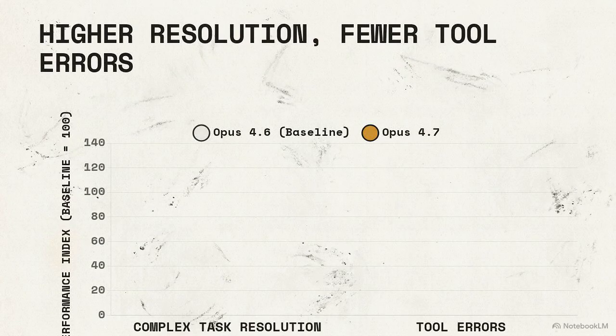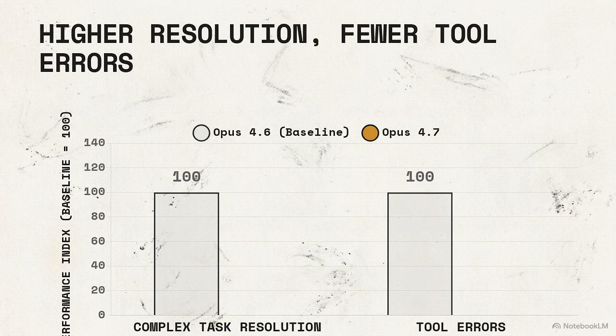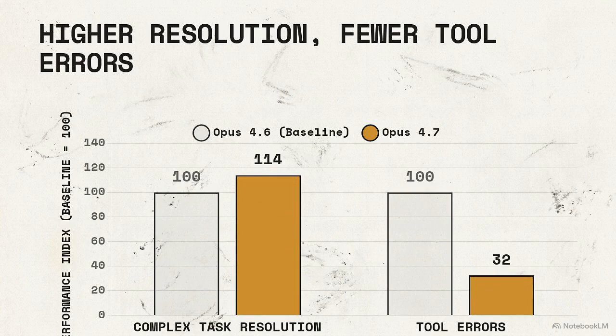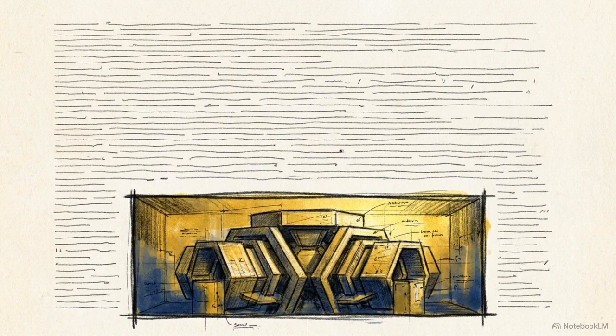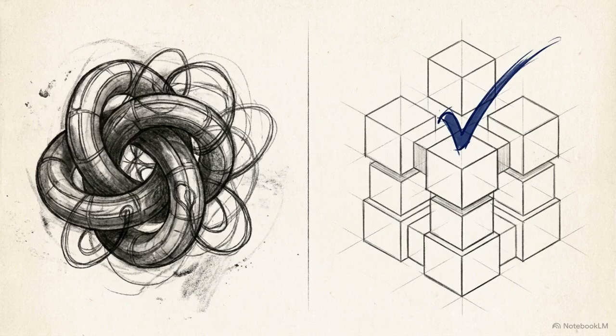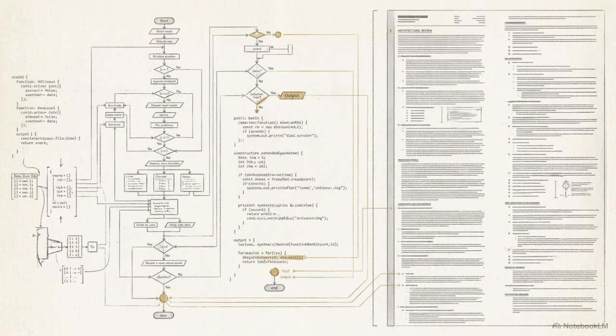Internal evaluations from Notion Agent quantify this capability. In their testing, Opus 4.7 delivered a 14% improvement in complex task resolution, while simultaneously reducing tool errors by 2/3. This capacity for sustained focus also powers the new /ultra review command inside Claude Code. The ultra review feature uses the model's sustained focus to isolate architectural bugs and design issues that surface-level syntax checks typically overlook. The X-high parameter allows developers to intentionally trade raw speed for rigorous validation, deploying the model as a senior technical reviewer rather than a fast autocompleter.